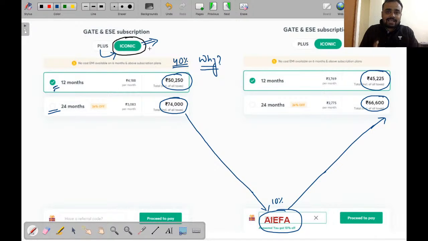The first advantageous thing is you can choose your personal coach, or you can say the guide or mentor with whom you are feeling most comfortable, and that personal coach will assist you to solve your doubts, to solve your queries, will assist you to clear your concepts, and will keep you motivated till your GATE exam. Means वो एक साय की तरह आपके साथ रहेगा. Are you getting my point or not? And he will assist you for all kinds of queries related to your exam. So this is the most advantageous part of the Iconic subscription.